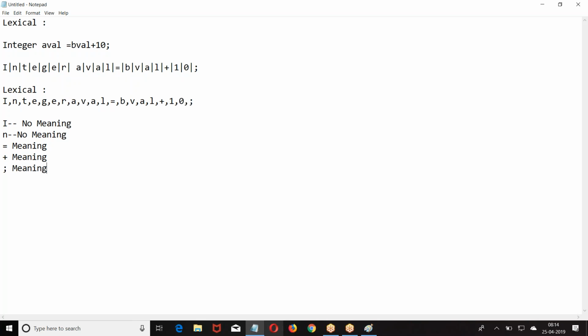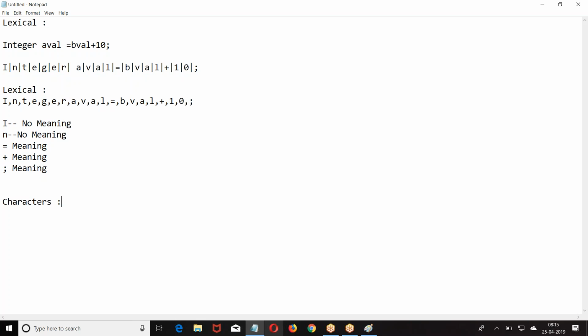So every lexical may or may not have meaning associated with it. Each lexical is called a character. In programming, we call them characters. Every lexical is called a character. So when you break the given statement into small segments in such a way that no segment can be redivided, such a segment is called a lexicon.